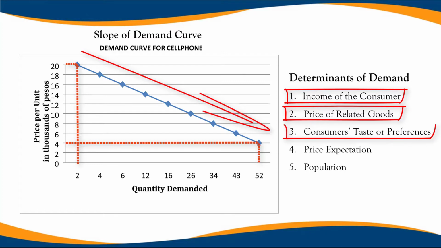3. Consumers' taste or preferences. Consumers' taste or preferences affect the amount of goods they are willing to buy at a particular price. 4. Price expectation. When buyers expect that the price of the product or service will increase, demand for the product or service increases. 5. Population. As the population increases in a particular area, demand for goods and services also increases.